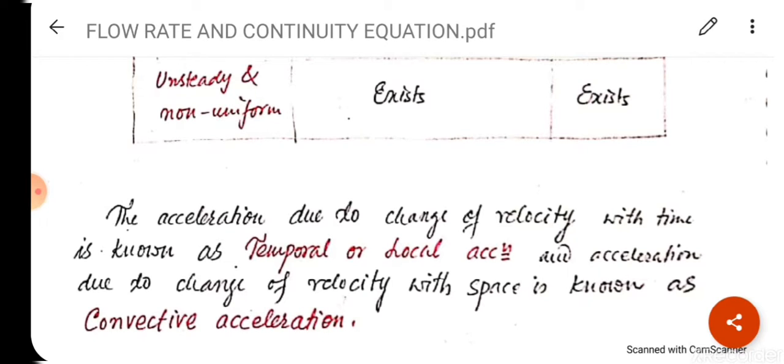convective acceleration. So bye guys, thank you very much.